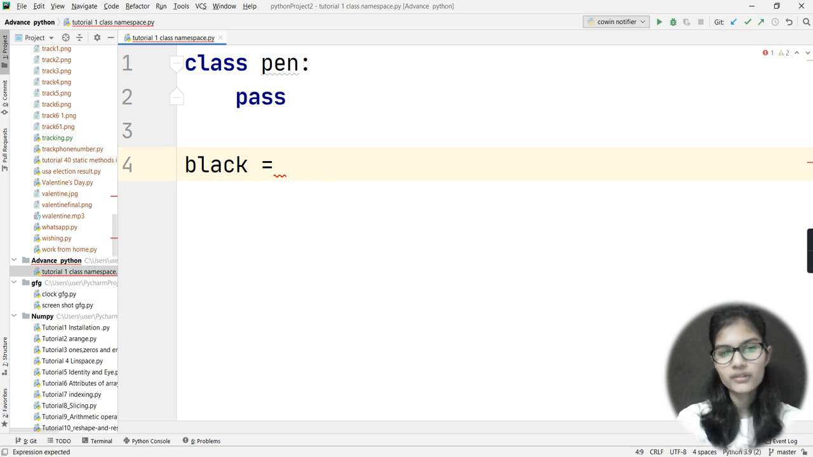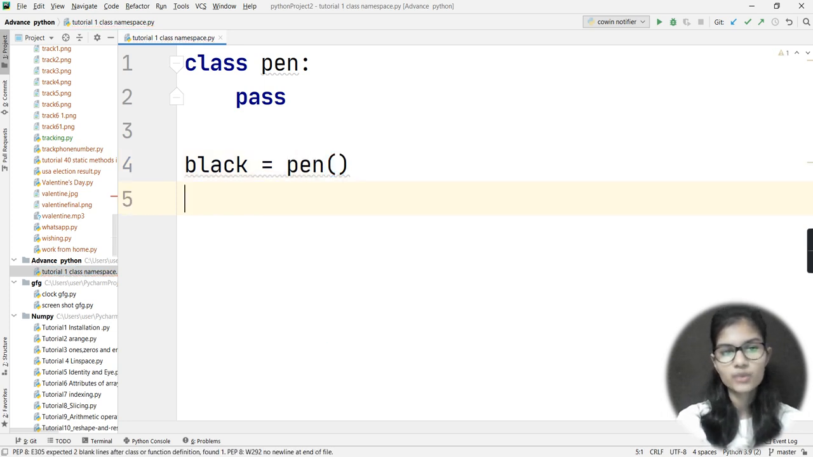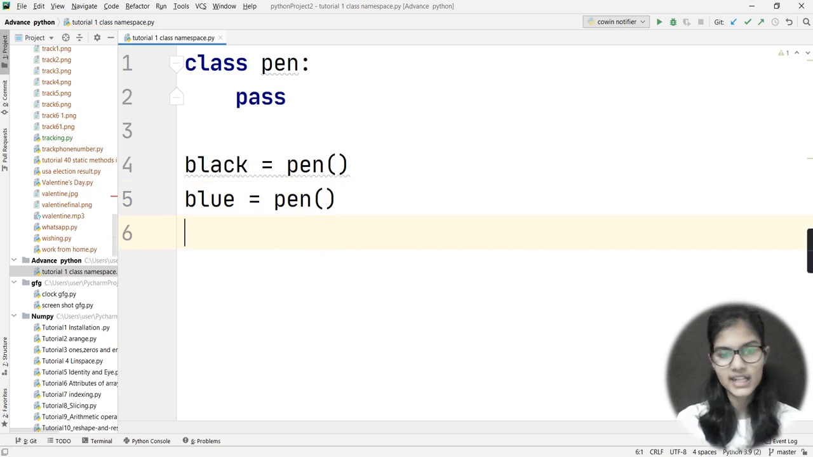For the procedure of making the object, we simply write the name of the object which we want to make. We put the equal to sign, and after that we write the name of the class for which we are making the object. Since I'm making my object for pen, I would write black is equal to pen. Same for blue. Let's say I make two objects here, black and blue. So these are the two types of pen that I would be having, my black pen and my blue pen. Now what next do I have?